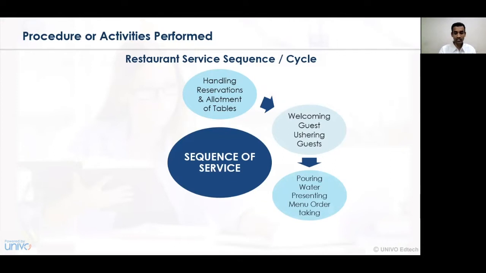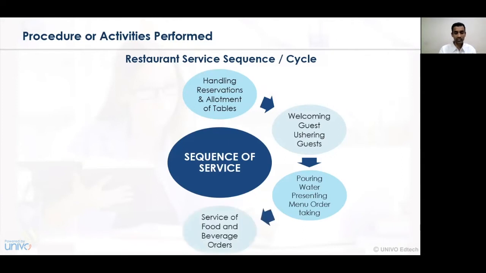The next concern in the sequencing of services is pouring the water, presenting the menu and taking the order. The first service provided in a restaurant is water, and along with the water, the menu order card is provided. The menu order card describes the various products, that is, the food items provided in the hotel or restaurant, and what the customer can order.